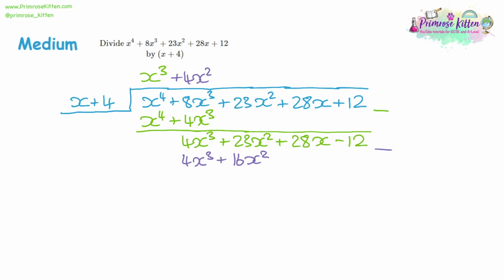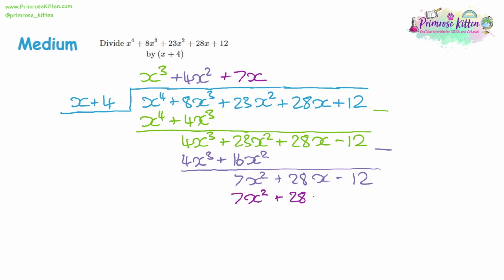So take those away. 23 take away 16 is going to give us 7x squared, and the rest stays as it is. So now divide that by x, that should give us 7x, and multiply that by the divider, you should get 7x squared plus 28x.